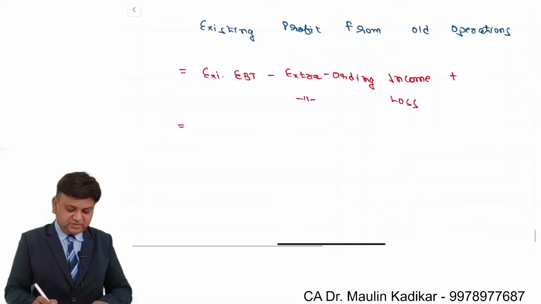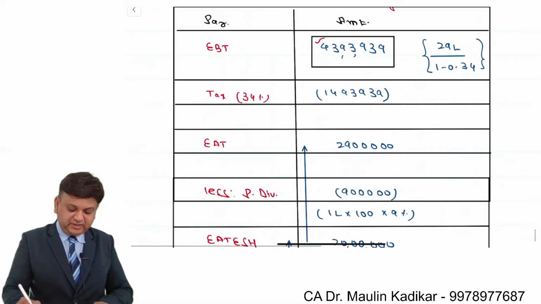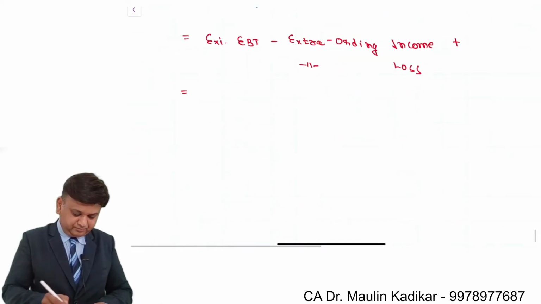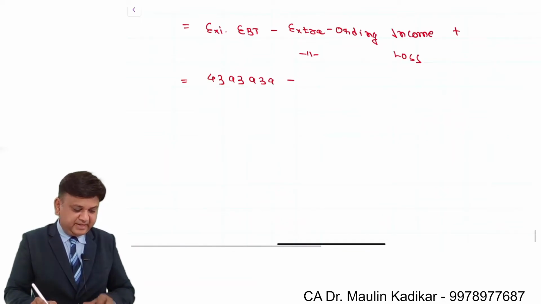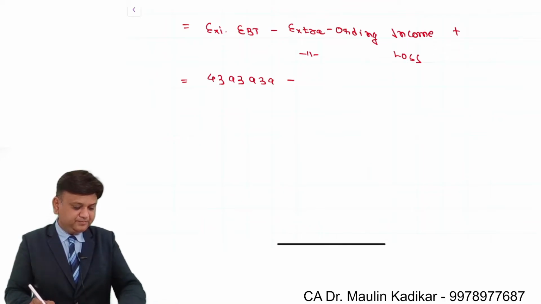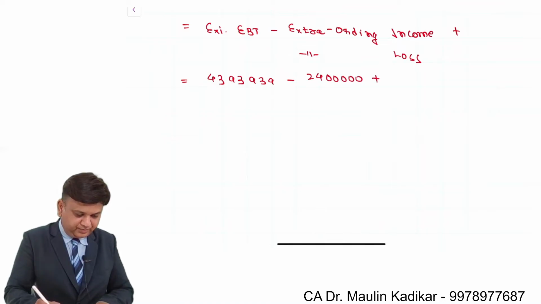Existing earning before taxes is 43,93,939 minus extraordinary income, an amount of 24 lakhs, plus extraordinary loss of 9 lakhs.